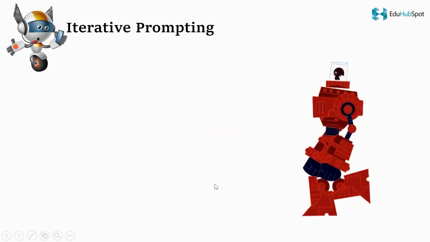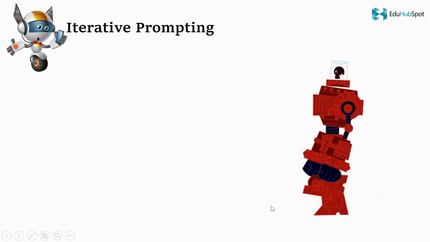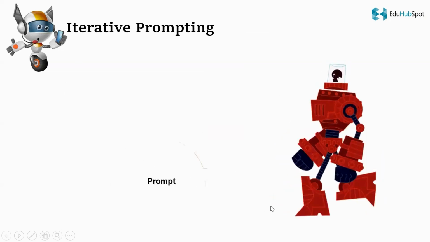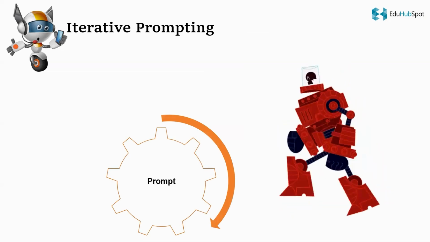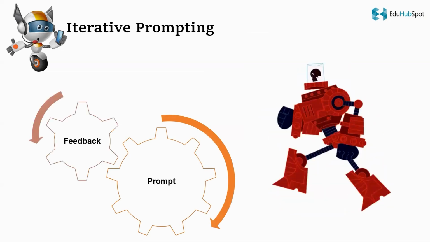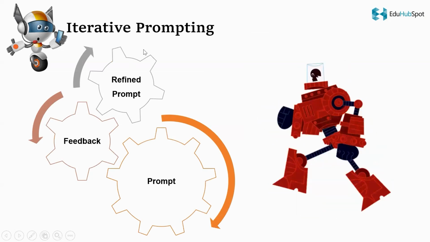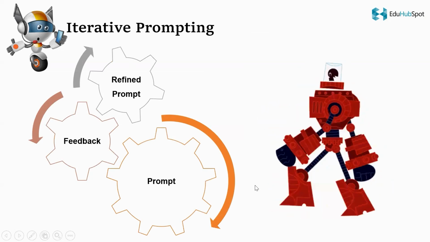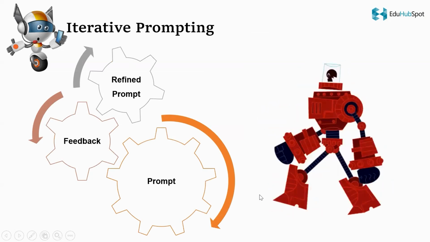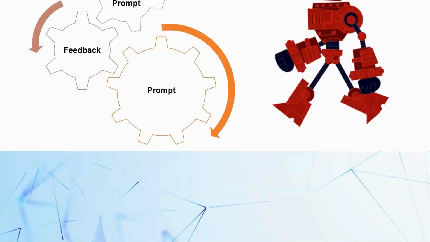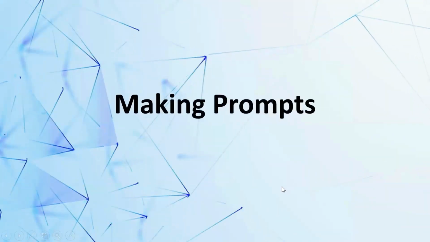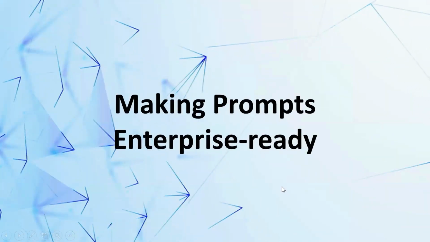Next, let's look at iterative prompting. In this technique, instead of expecting a perfect answer in one try, we improve the prompt over multiple rounds, using each response as feedback for the next prompt. Iterative prompting lets us gradually clarify the task, tighten the format, and correct mistakes or hallucinations. Until now, we have focused on individual prompts and clever techniques. But how do we make an enterprise-ready prompt?